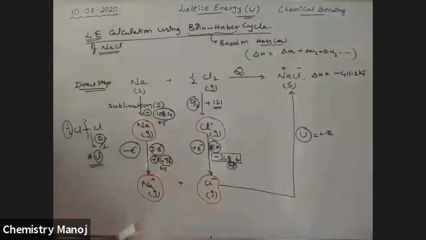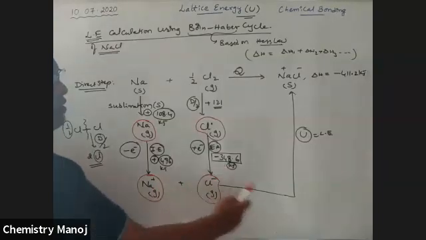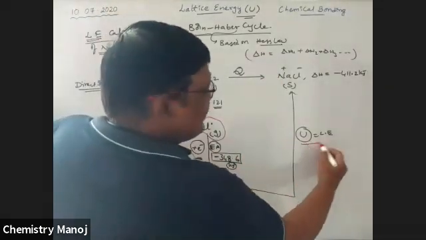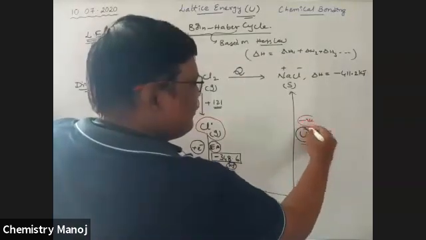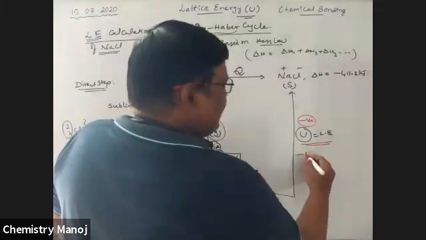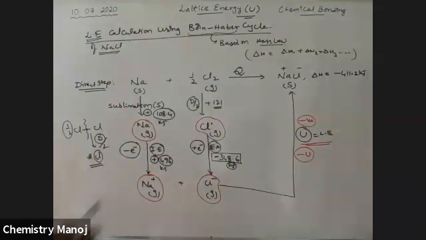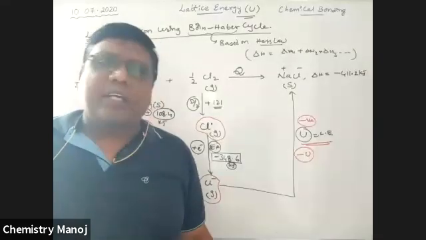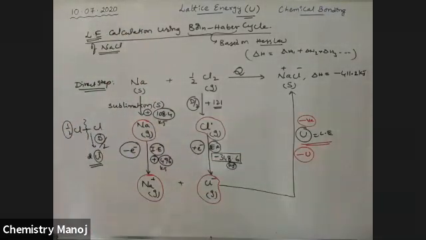So now we have the gaseous Na plus ion and the gaseous Cl minus ion. These two combine with each other to form NaCl. The released energy is called the lattice energy. It is the negative energy, the released energy. We don't know that released energy, so it is taken as minus U. U is the lattice energy. Now we are trying to calculate the lattice energy of NaCl.